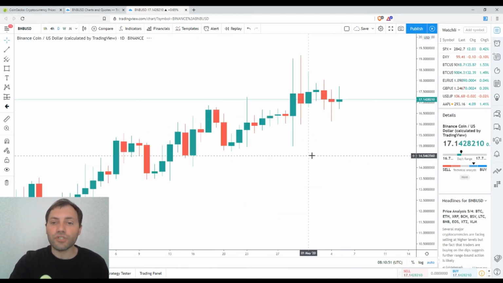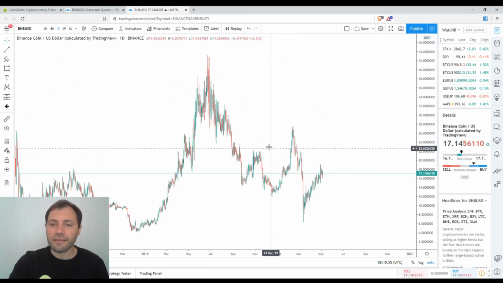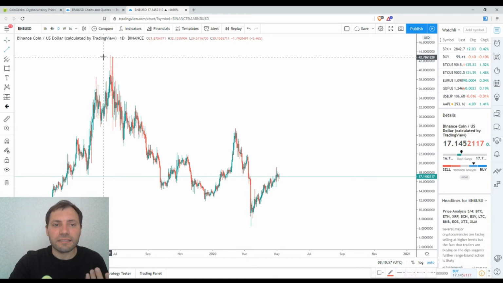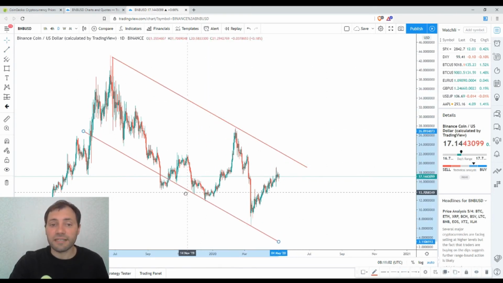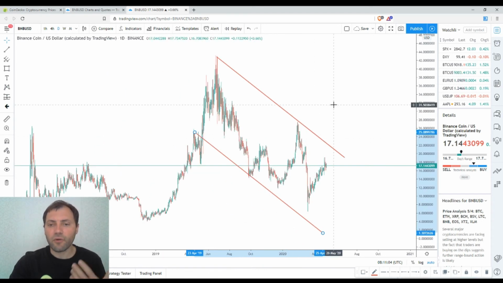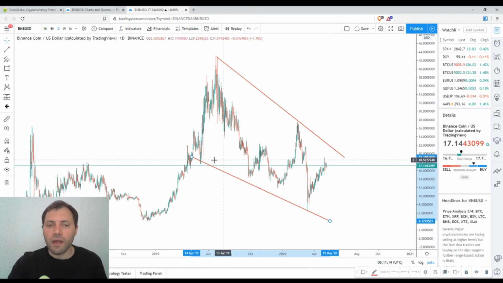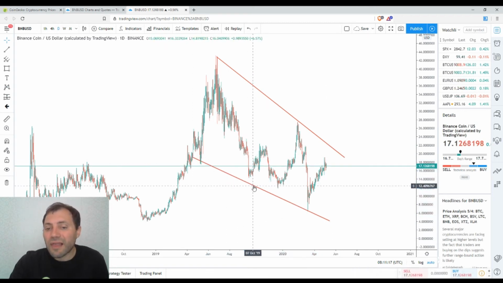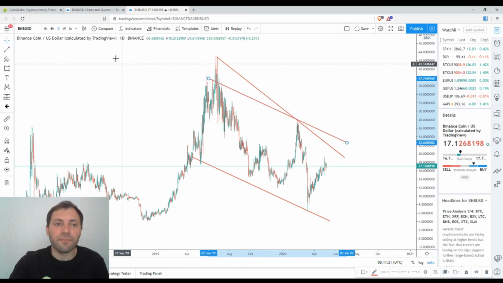But if we switch to the daily time frame, I would like to mention that there is this descending channel here, and I talked about the descending channel yesterday in the price chart of Bitcoin, and we have these descending channels in the price charts of the rest of the major cryptocurrencies. Of course, we may change the trajectory a little bit here, so we can draw the lines like this, for example.